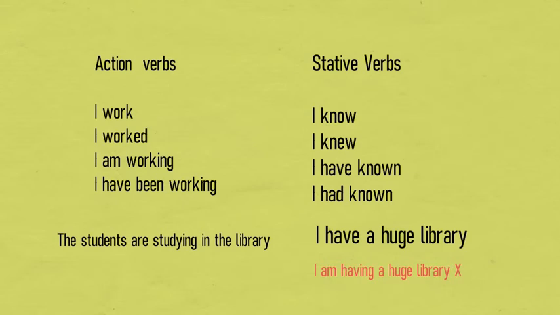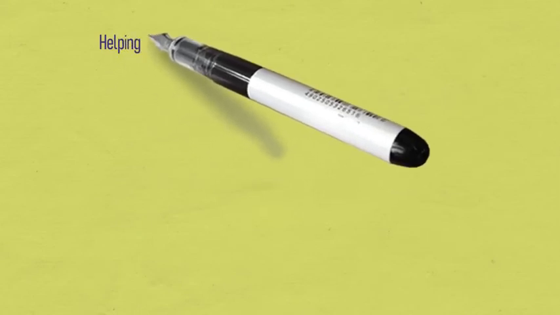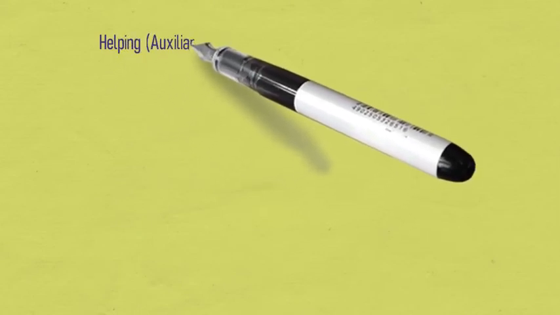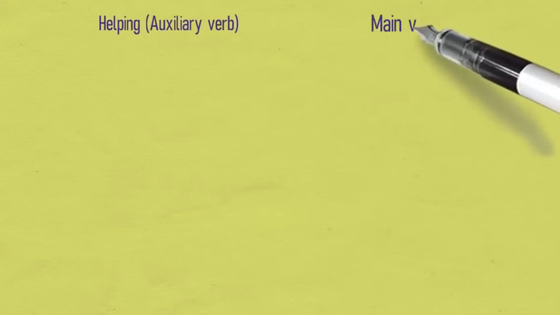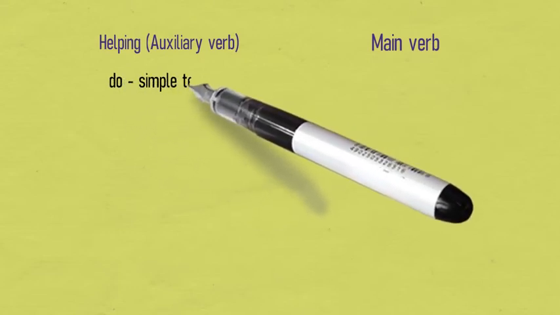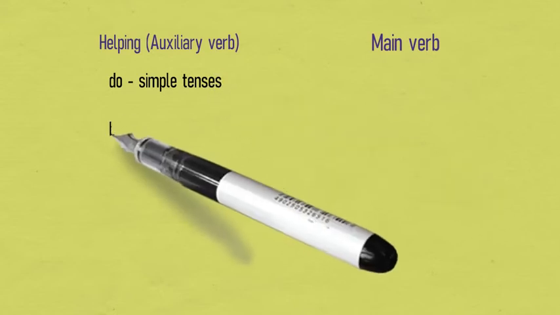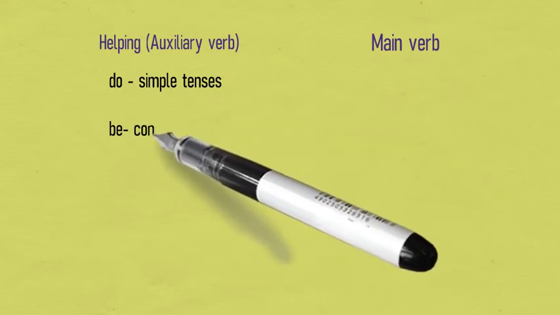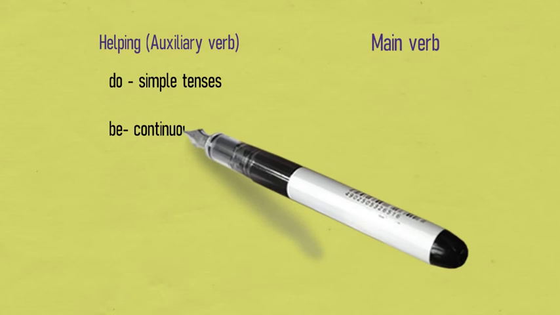Now next we are going to discuss main and helping verbs, which are also known as auxiliary verbs. The verbs in sentences can be used as main verbs or as helping verbs. The auxiliary or helping verbs are helping the main verb in a sentence.